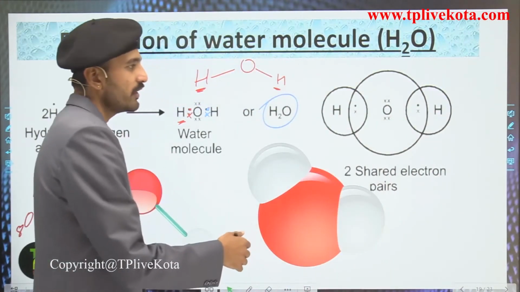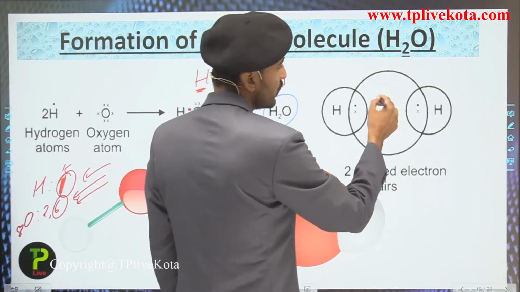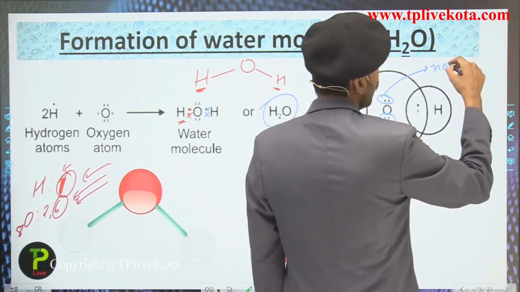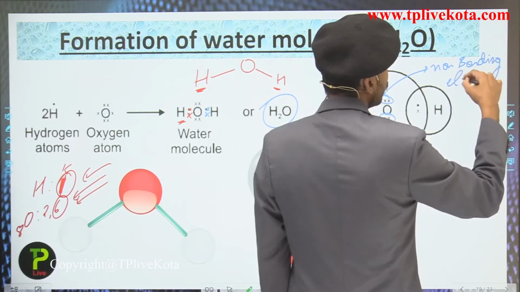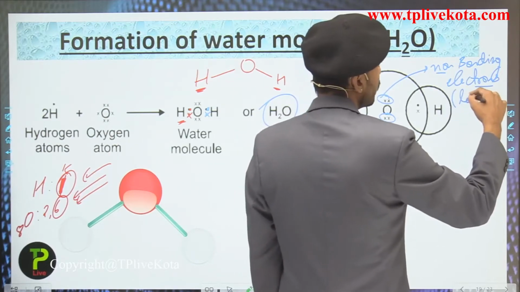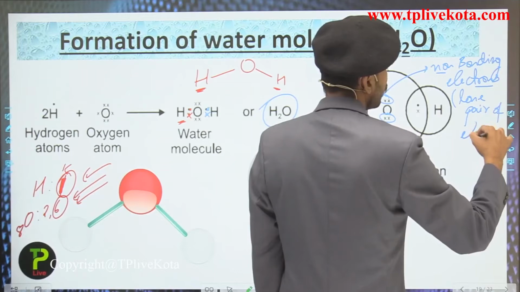Now you can see over here that, as I have taught you, these electrons are not participating in the bonding, so they are termed as non-bonding electrons, and they could also be termed as the lone pair of electrons.